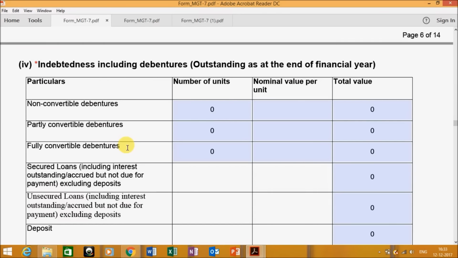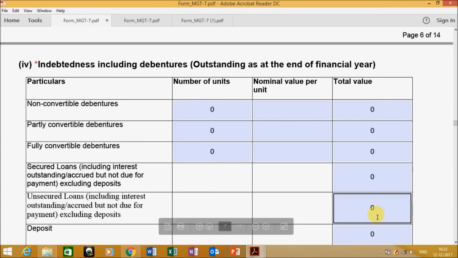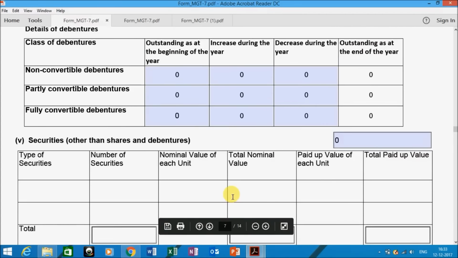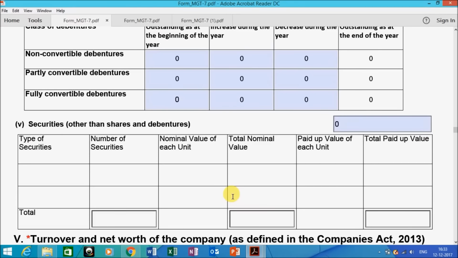Next is the indebtedness. If you are having any non-convertible debentures, partly convertible debentures, fully convertible debentures, enter your information. Then if you are having any secured loans or unsecured loans outstanding in your balance sheet, then information has to be entered over here and here. Then comes the details of debentures. If you are having any debentures, then appropriate details have to be entered here. Securities, that is other than shares and debentures, this information has to be entered in the 5th column.